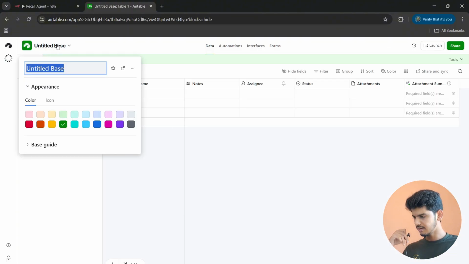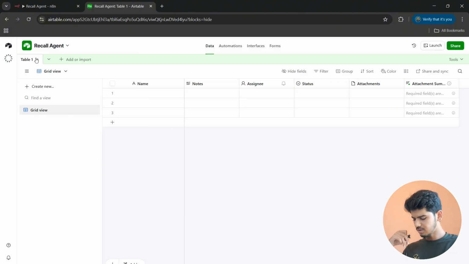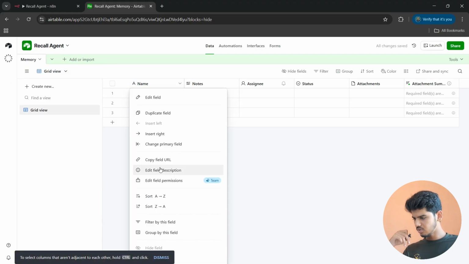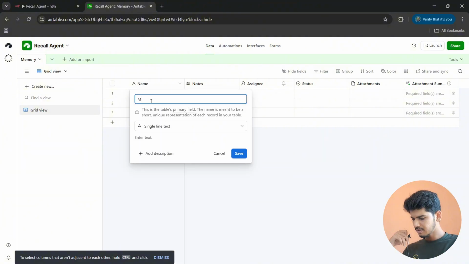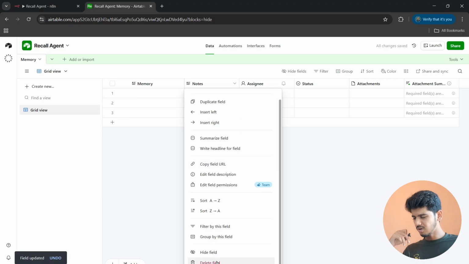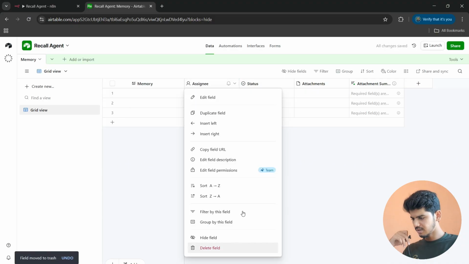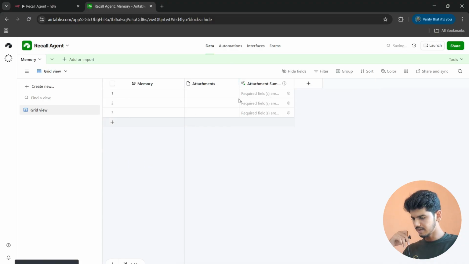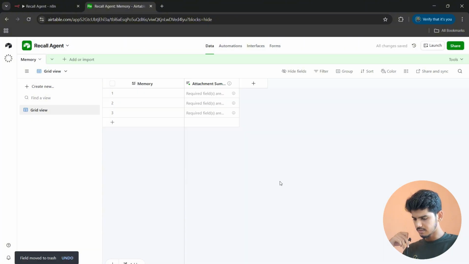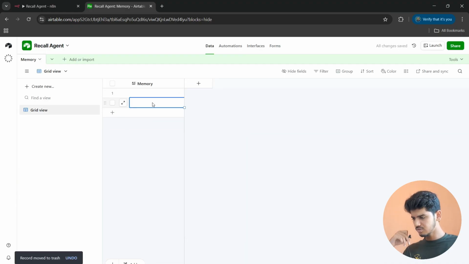Call this agent a recall agent, and let's rename the table also. Type memory here, and where it is written as name in the first row, click on edit field and name it as memory, and we are going for long text. And just save it, and let's remove all the other stuff. We don't need all this. Click on here and you get the option of delete field. So let's delete all these fields, the first one and the second one. We are done with this, and let's delete these unnecessary rows also.